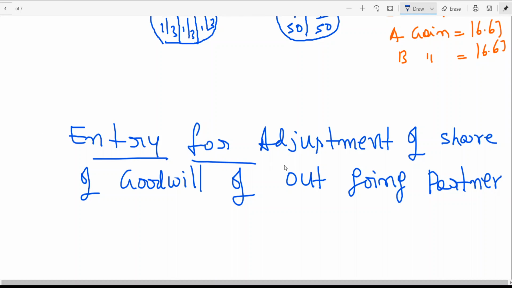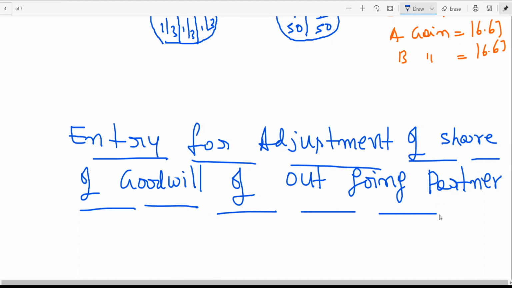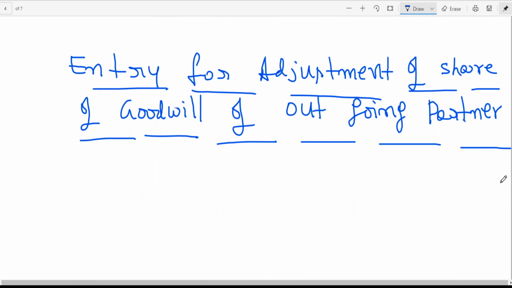Entry for adjustment of share of goodwill of outgoing partner. Outgoing partner can be retiring partner or deceased partner, partner who has died. Entry for adjustment. The entry is remaining partner's capital account.